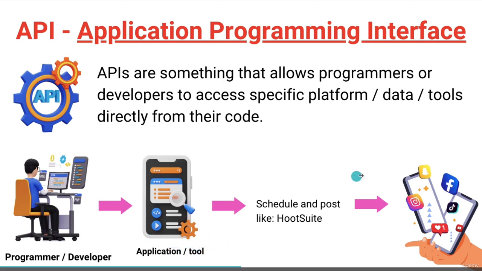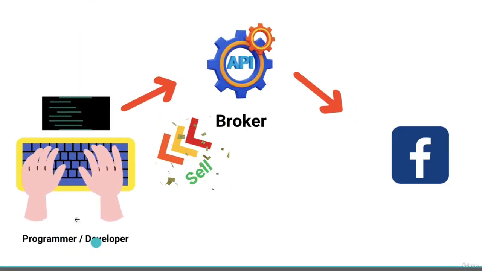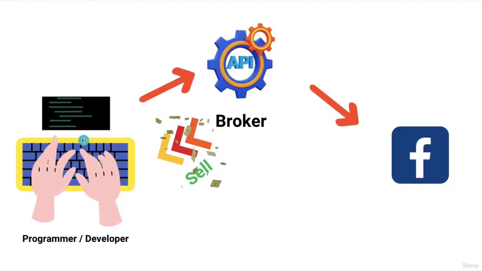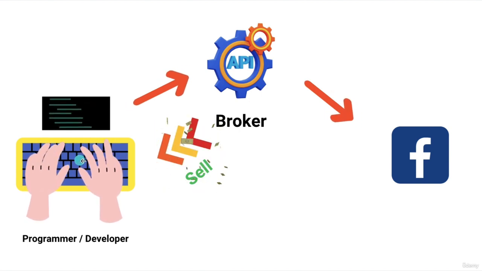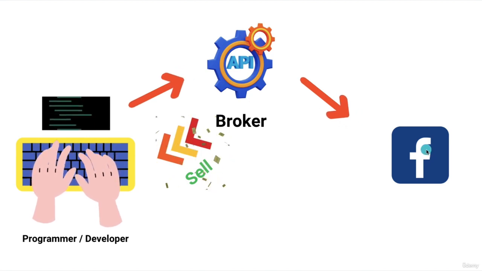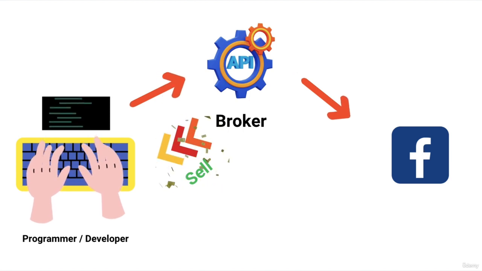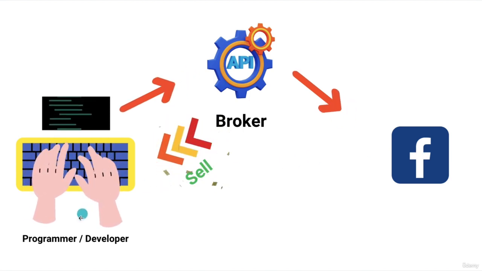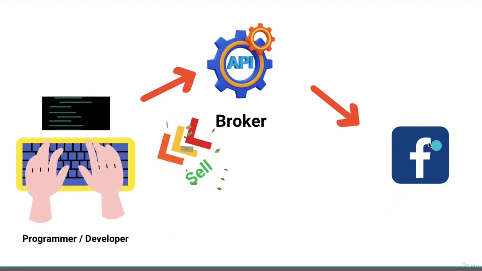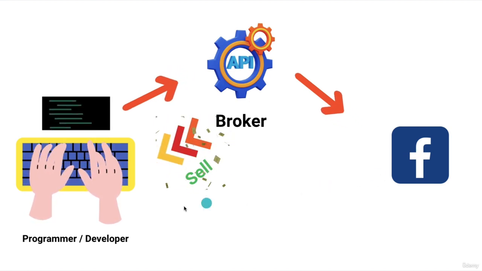But there is one problem. These programmers and developers can just do coding. They cannot access the tools of Facebook, Google, Instagram, and lots of different platforms directly.